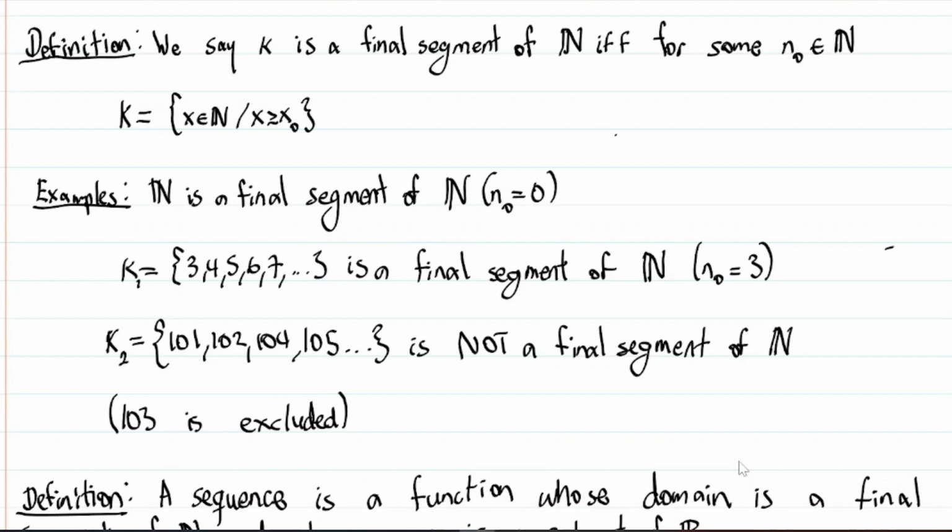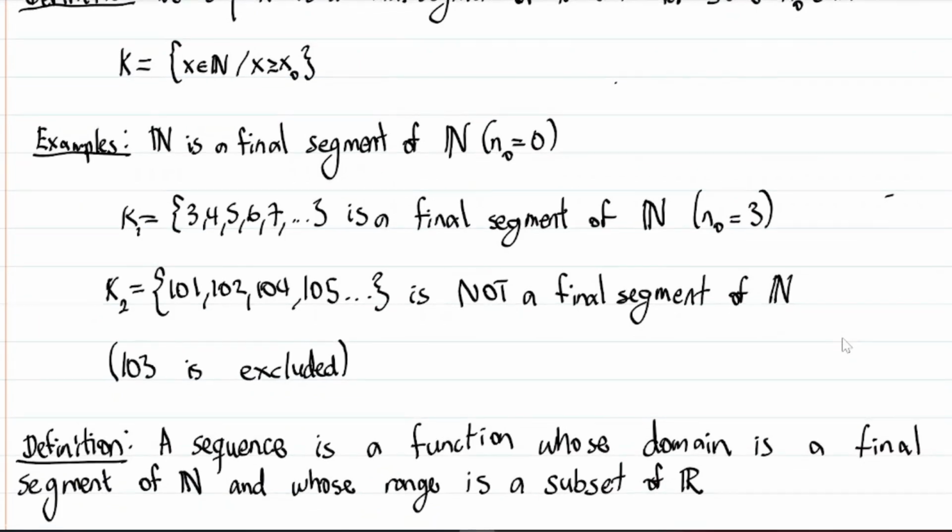Also k1, which is 3, comma 4, comma 5, comma 6, comma 7, comma dot dot dot, is a final segment, right? And x naught is 3. It's of the form all the numbers starting at some point onwards, right, with no gaps in between. On the other hand, 101, comma 102, comma 104, comma 105, comma dot dot dot is not a final segment because 103 is excluded and thus it is not of the form x is greater than or equal to some x naught, right? Because you're not including 103, which is greater than or equal to 101.